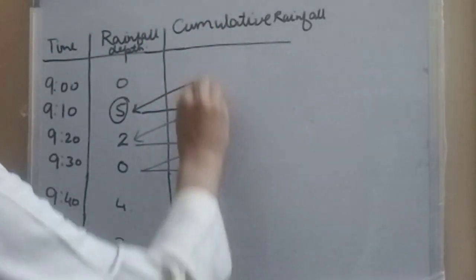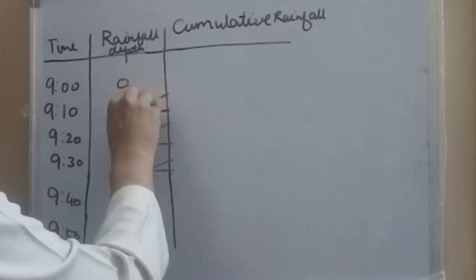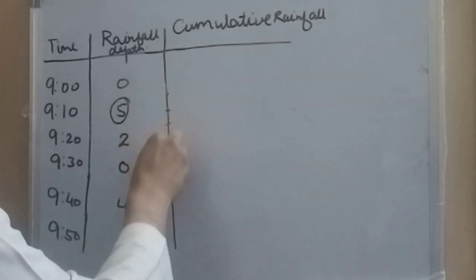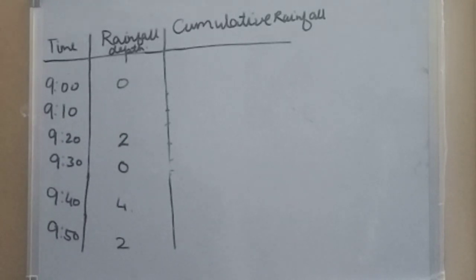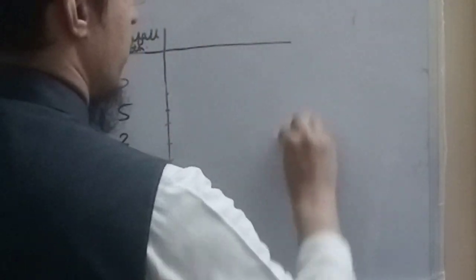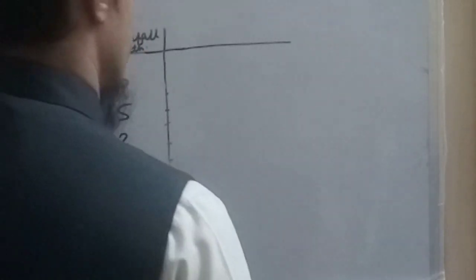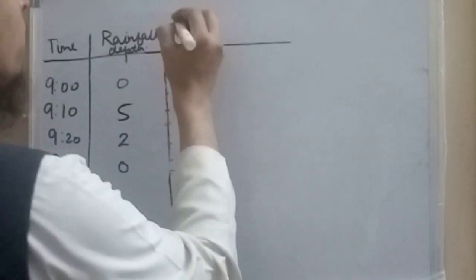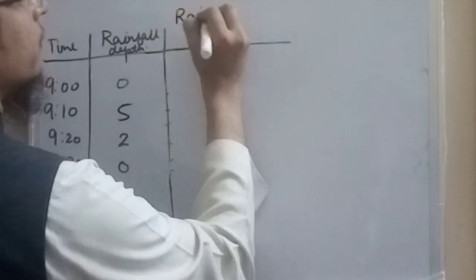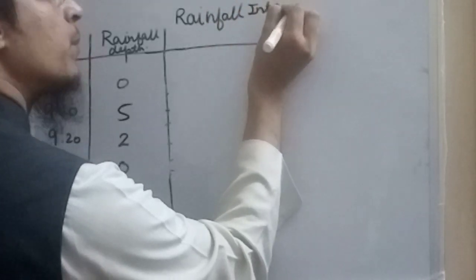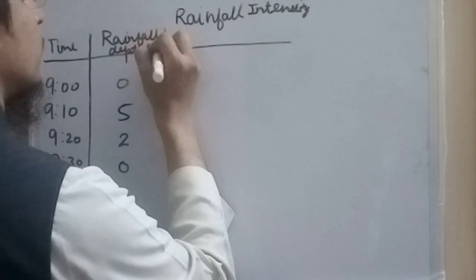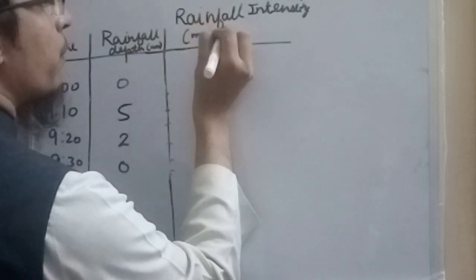So for the rainfall hyetograph we need the intensity of rainfall. It is basically an intensity of rainfall versus time graph. So here in this column we will have rainfall intensity instead of cumulative rainfall. Suppose the rainfall data is in mm, so we will have intensity in mm per hour.